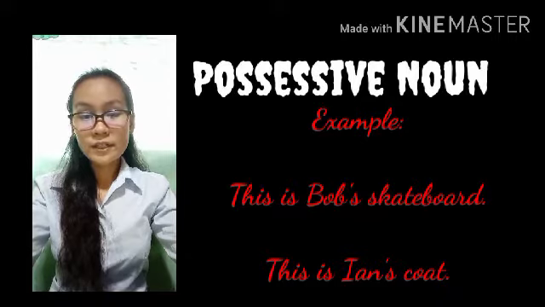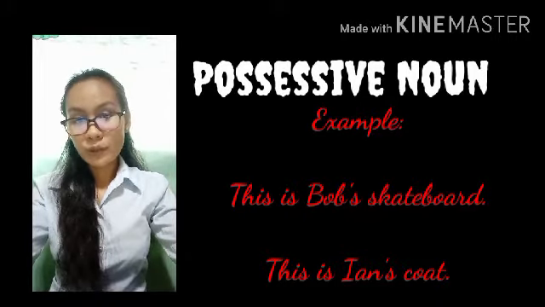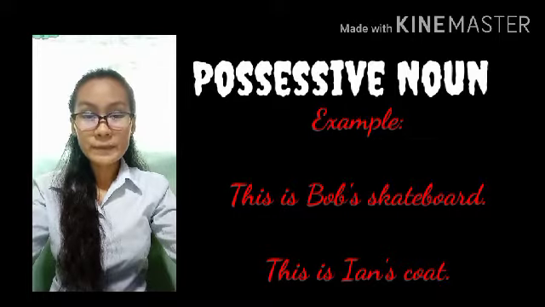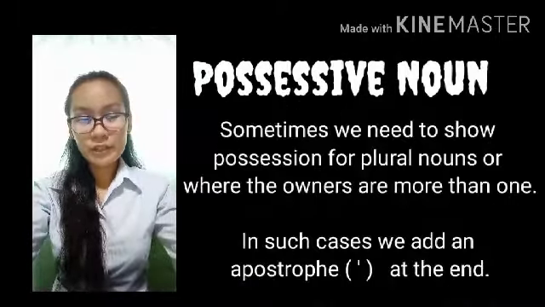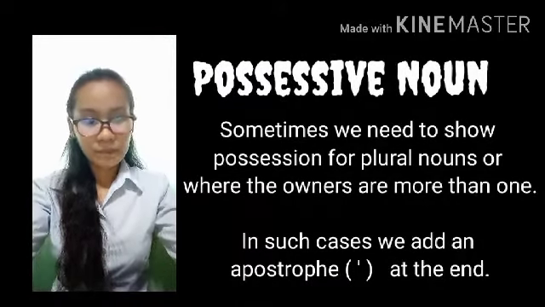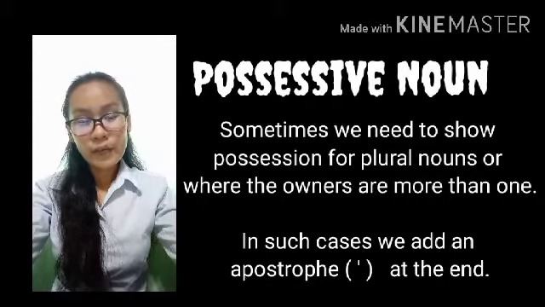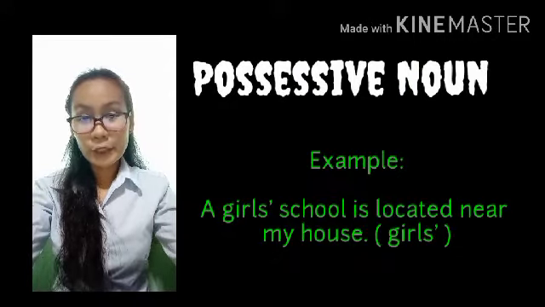So it means that the skateboard belongs to Bob. This is Ayan's coat. It means that the coat belongs to Ayan. Sometimes we need to show possession for plural nouns, where the owners are more than one. In such cases, we add an apostrophe at the end. Example, a girls' school is located near my house.